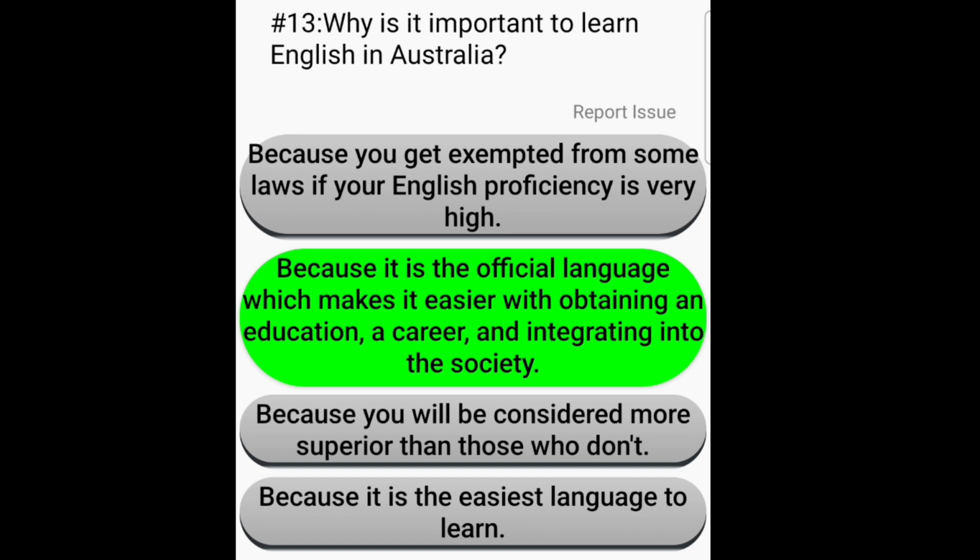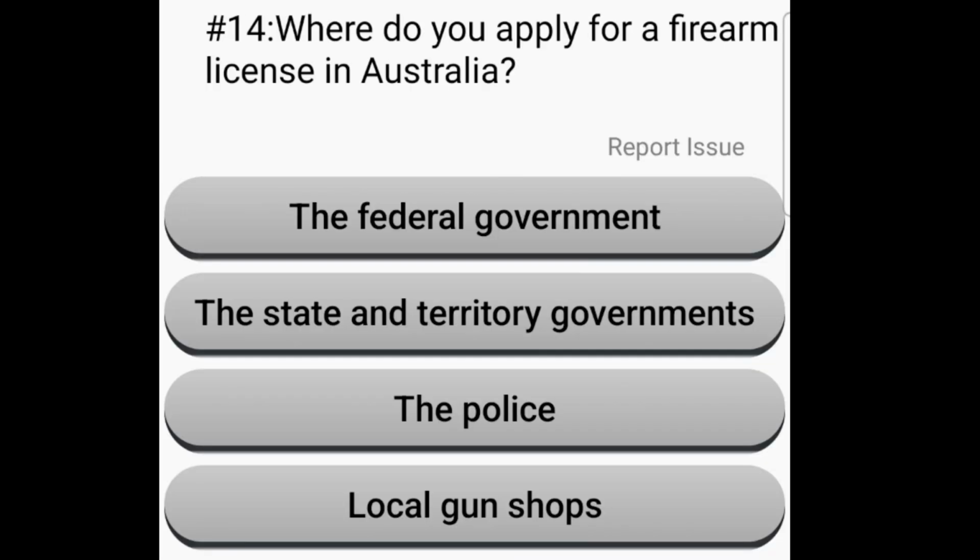Where do you apply for a firearm license in Australia? The federal government, the state and territory government, the police, local gun shop. The police. In Australia, it is illegal for a person to carry weapons such as knives or guns. Anyone who intends to own a gun, such as for use on a farm, is required to apply for a firearm license from the police.